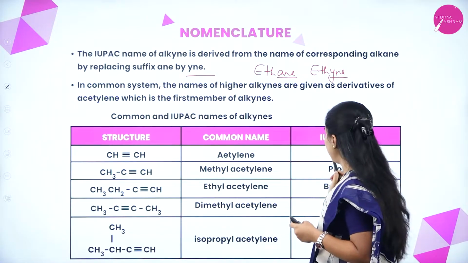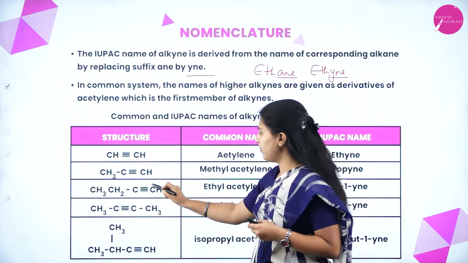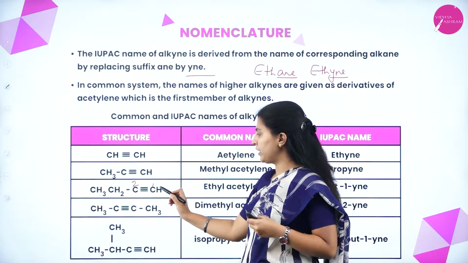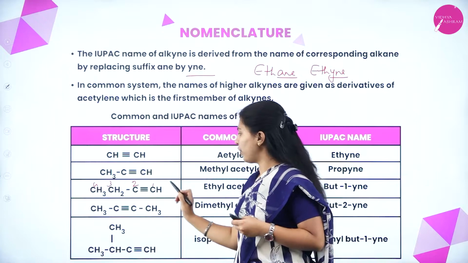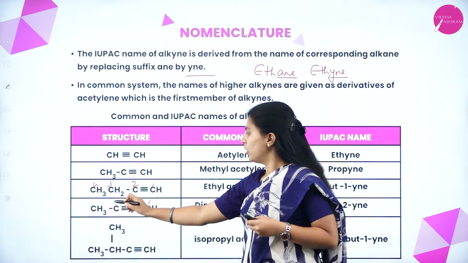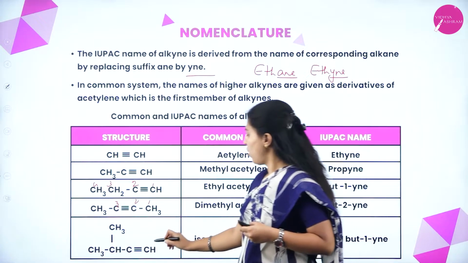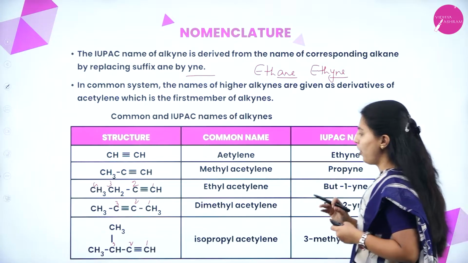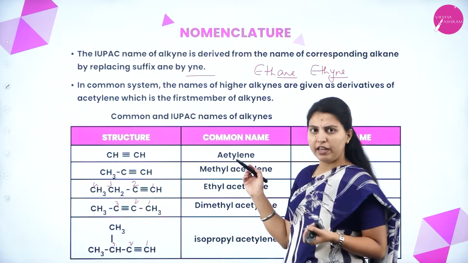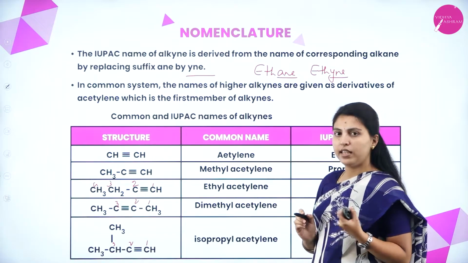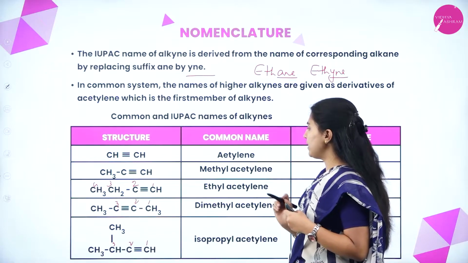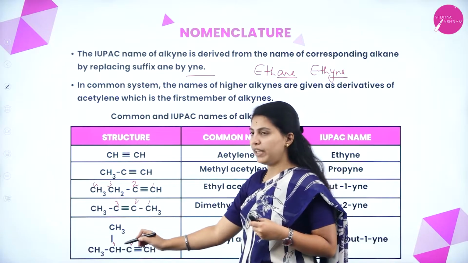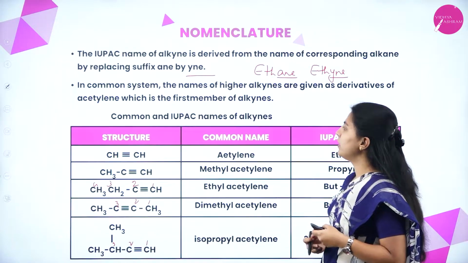Next propyne. Next butyne. In the first carbon atom, we should start from here only where the triple bond is present. That's why we have to start numbering here: 1, 2, 3, 4. That's why 1-butyne. This is 1, 2, 3 butyne and here 1, 2, 3 methyl butyne. So this is the nomenclature and these are the common names. Acetylene, we have already discussed that ethyne is also called acetylene in common name, and methyl acetylene, ethyl acetylene, this is dimethyl acetylene and isopropyl acetylene. Iso because it has been branched here. Okay, this is about the nomenclature.